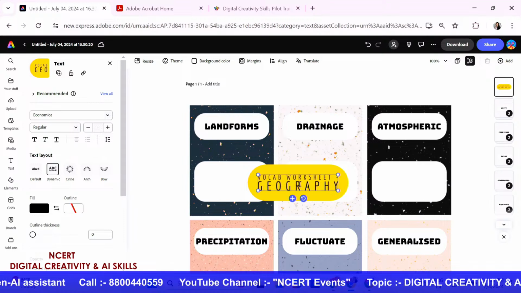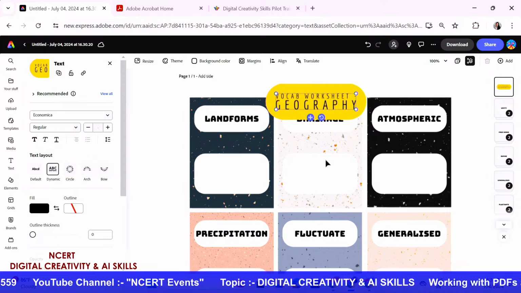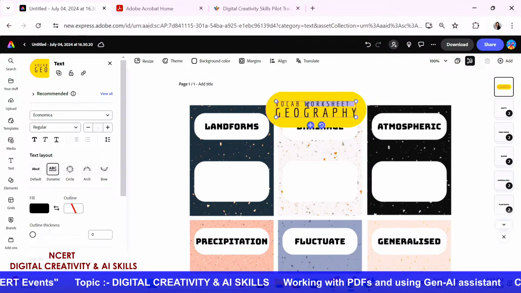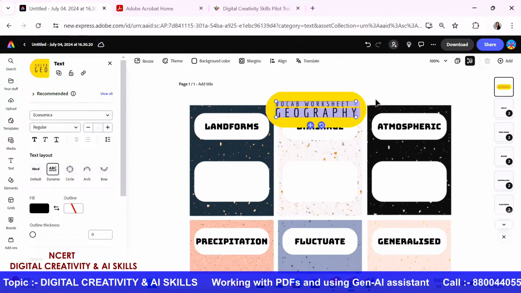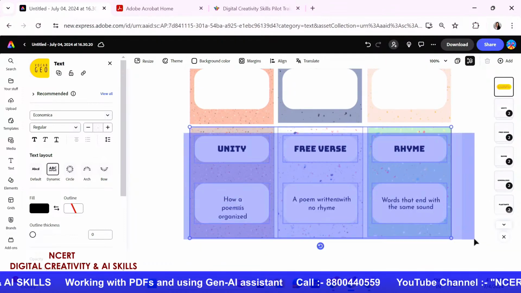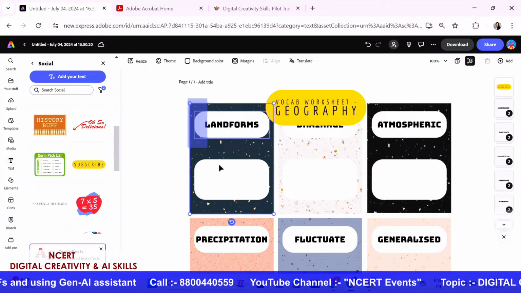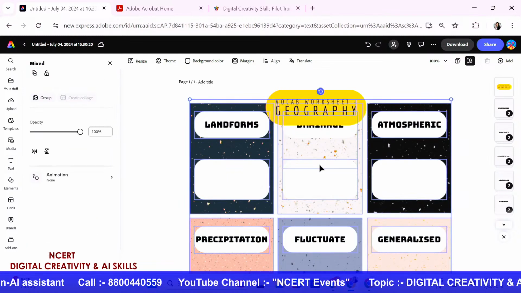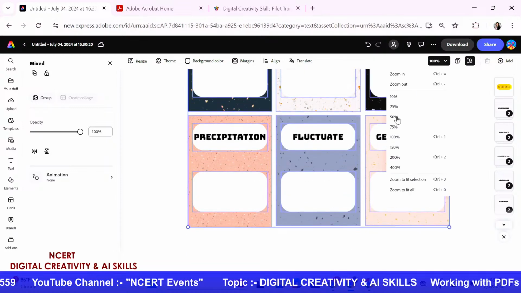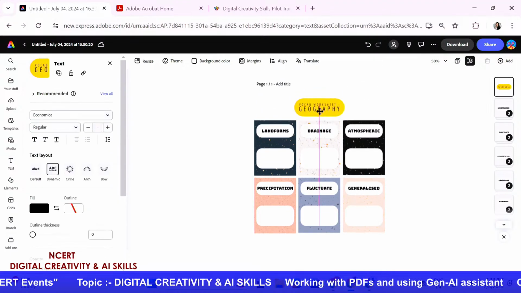But once I've done that, I can just increase the size, decrease the size. You all know the drill. You all know how we have been doing this. You can just place it wherever you want on your sheet. And as you can see, it's overlapping. So what I could also do is pull out the content, because as you can see, the last part is something that I've not used at all. So I could just select this and say delete. Now it empties up a lot of my space, and I could select this and move it a little lower in my worksheet. Now I'm just going to reduce the size so that you can see how it easily fits in. And now I'm going to put up my heading over here.